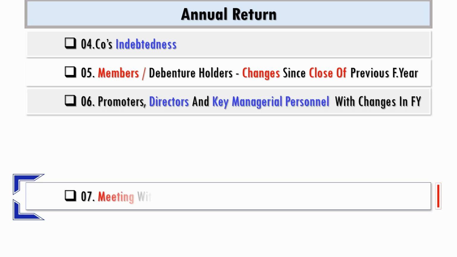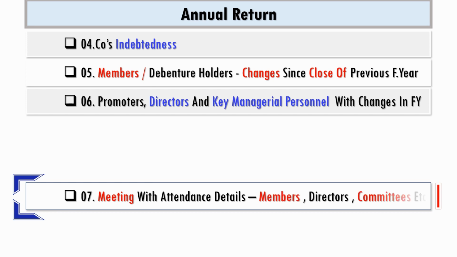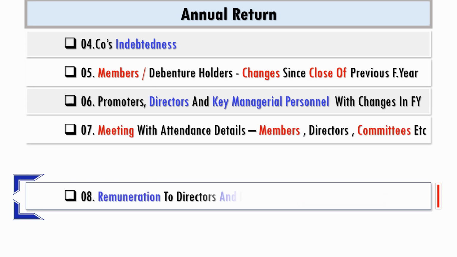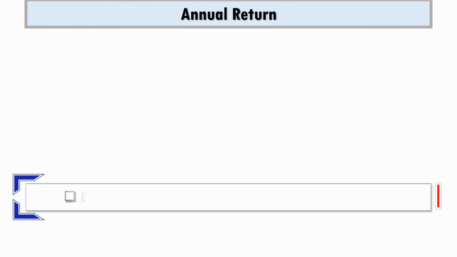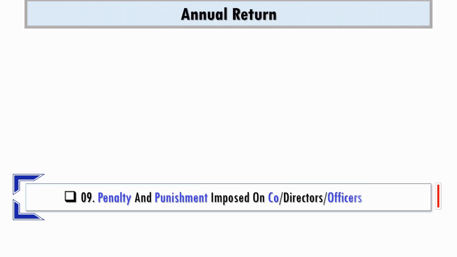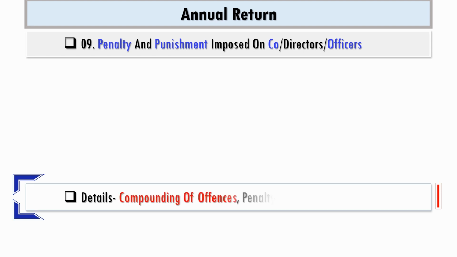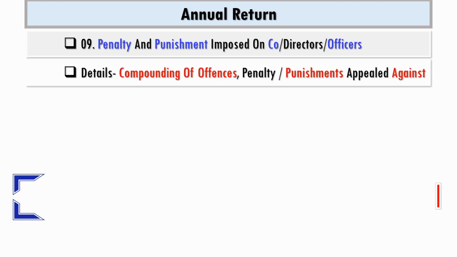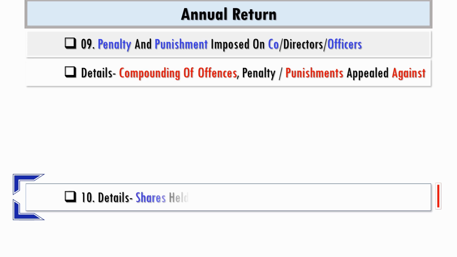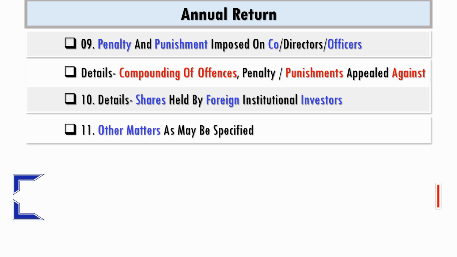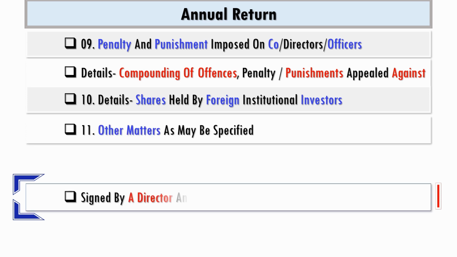Meetings with attendance details in respect of meetings of members, directors, committees, etc. Remuneration to directors and key managerial personnel. Penalty and punishment imposed on company, directors and officers. Details of compounding of offences, penalty or punishments appealed against. Details in respect of shares held by foreign institutional investors. Other matters as may be specified. The annual return shall be signed by a director and the company secretary.